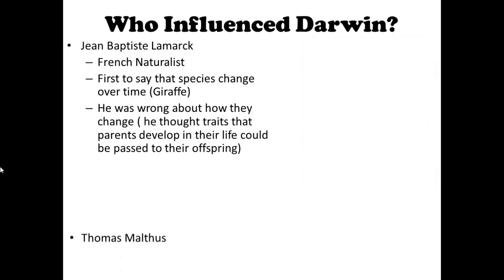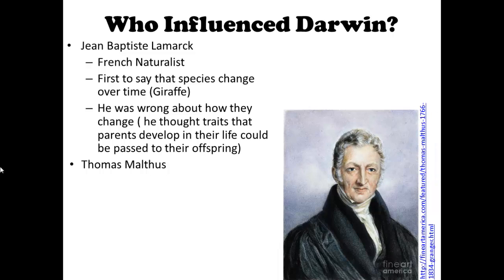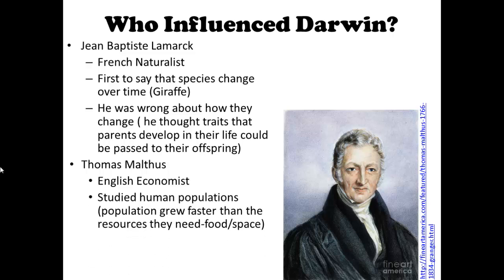And another person is Thomas Malthus, and here's an image of him. He was actually an English economist. So he wasn't a scientist, but he was an economist, and he studied human populations. He thought that populations grew faster than the resources that they need, so faster than how much food could be produced for them and how much space they needed.